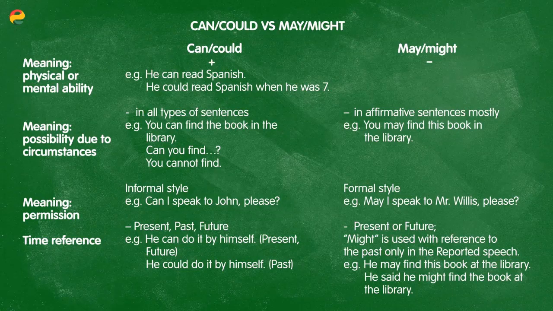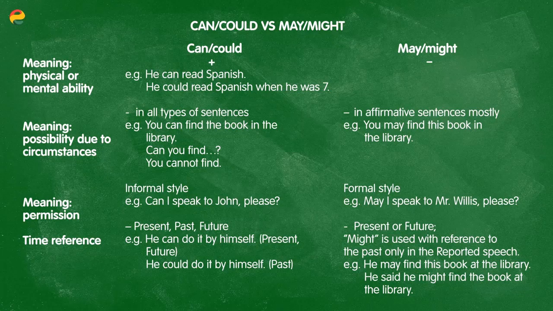And let's sum up the usage of can and could versus may and might in Table 1. So, if we're talking about mental and physical ability, we should use can. In the present tense, he can read Spanish, and in the past, he could read Spanish when he was 7. However, in this case, for ability, we should not use may or might. If we're talking about possibility due to circumstances, we can use can and could in all types of sentences.